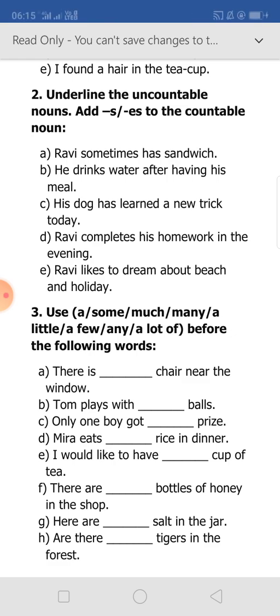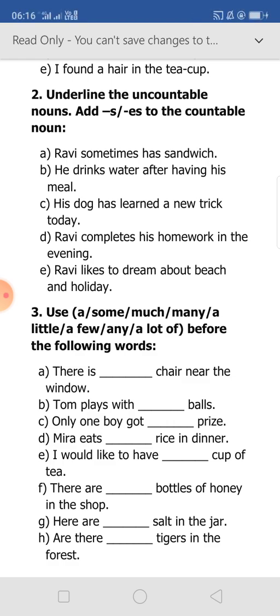Number D, Meera eats dash rice in dinner. Number E, I would like to have dash cup of tea. Number F, there are dash bottles of honey in the shop. Number G, here are dash salt in the jar. Number H, are there dash tigers in the forest?